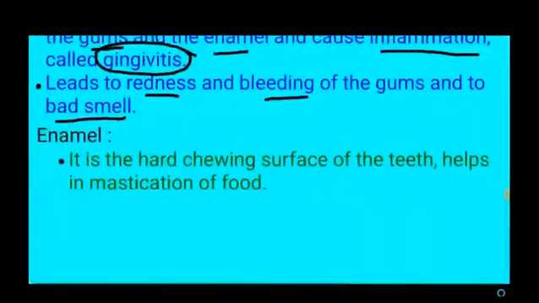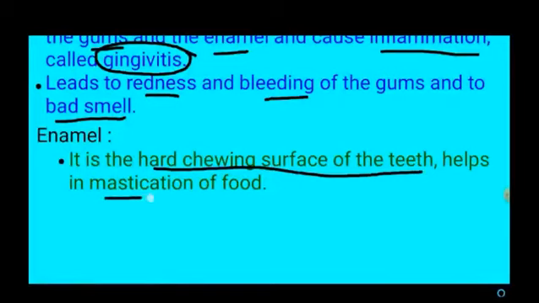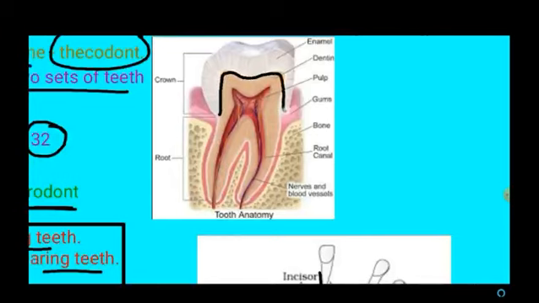Okay, so next part is enamel. Enamel is the hard chewing surface of the teeth. So this helps in mastication of food materials. This white portion is called as enamel. This is the hard portion that is called as enamel.